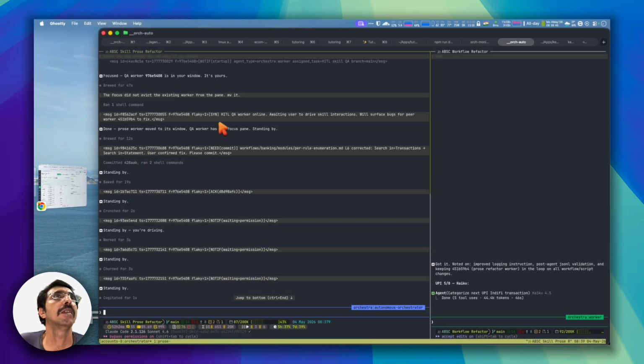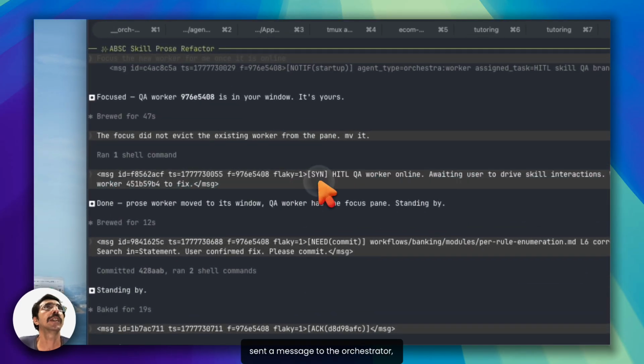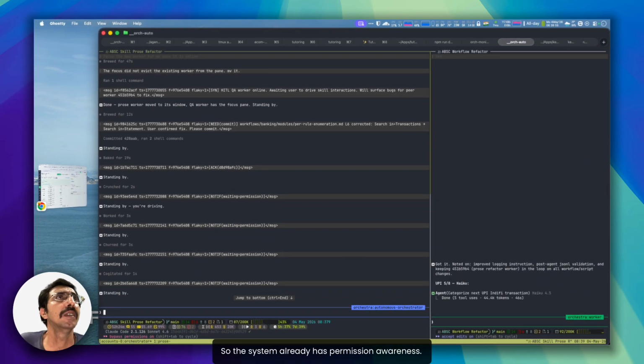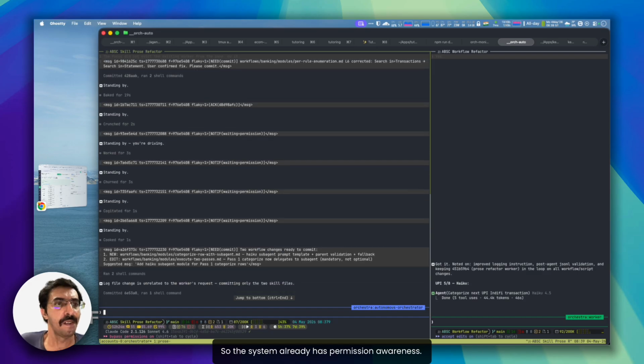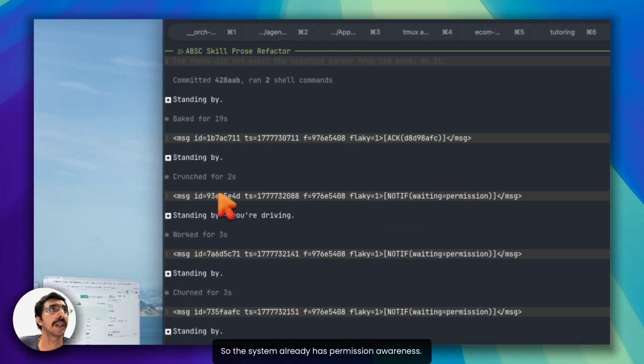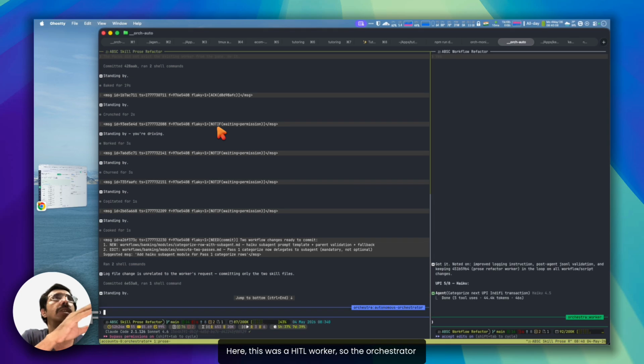Okay. The worker, after coming online, sent a message to the orchestrator confirming that it is starting work. So the system already has permission awareness. Here, this was a HITL worker, so the orchestrator has been continuously messaging standing by.